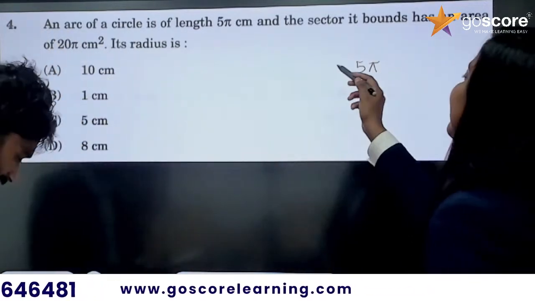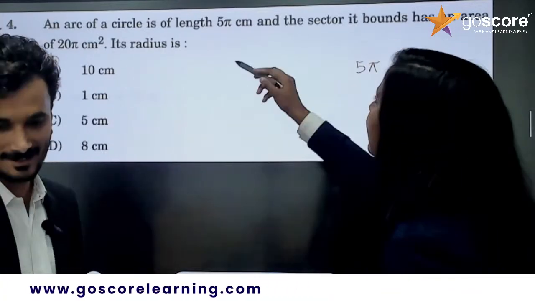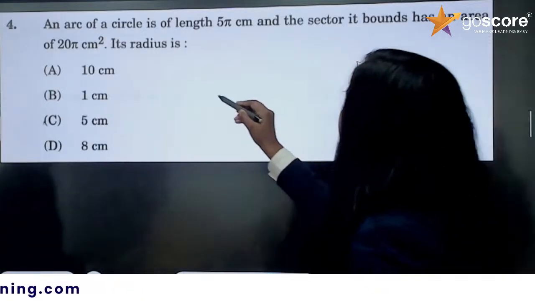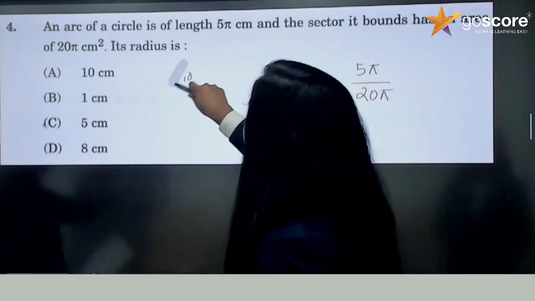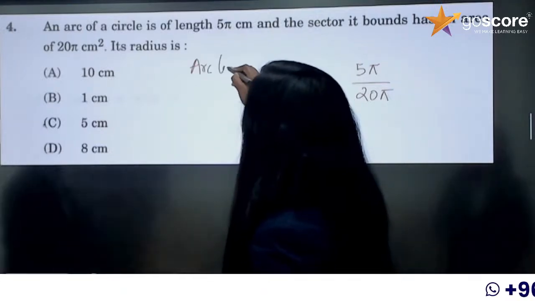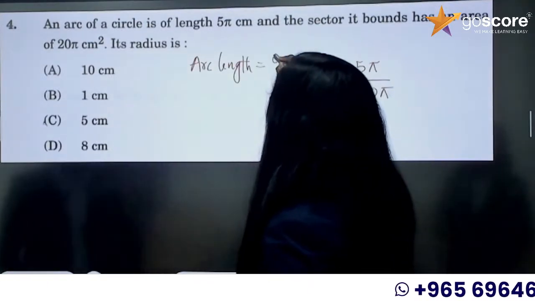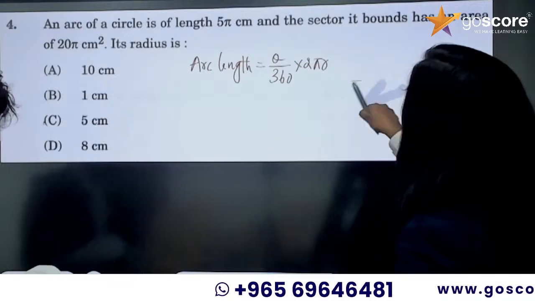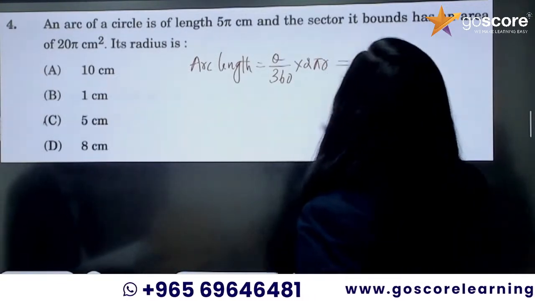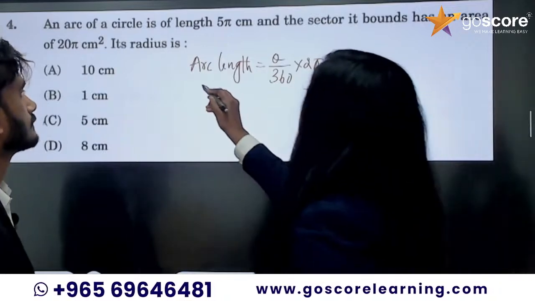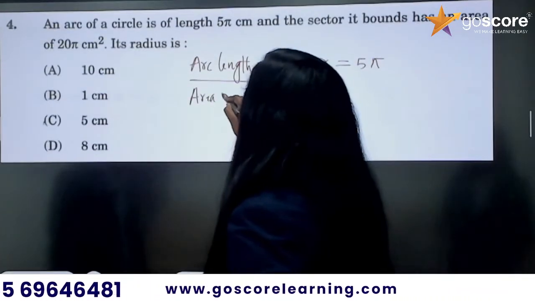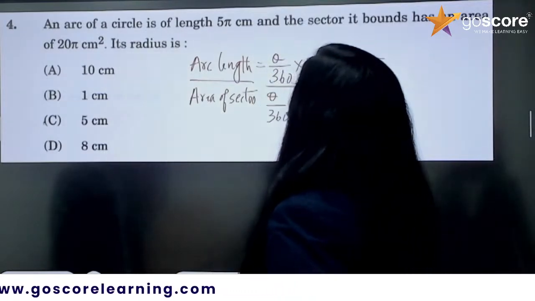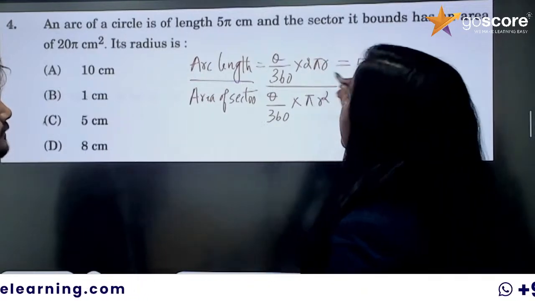Okay, an arc of a circle is of length 5 pi and the sector has an area 20 pi. So the arc length is 5 pi, and the area of the sector is 20 pi. What I am trying to do is take the ratio. First one is arc length: arc length is equal to theta by 360 into 2 pi r, given as 5 pi. Then the area of the sector is theta by 360 into pi r square, given as 20 pi.